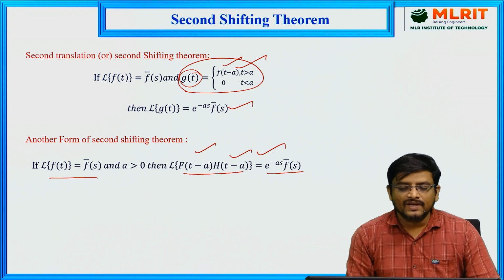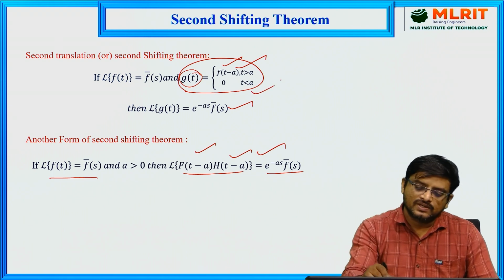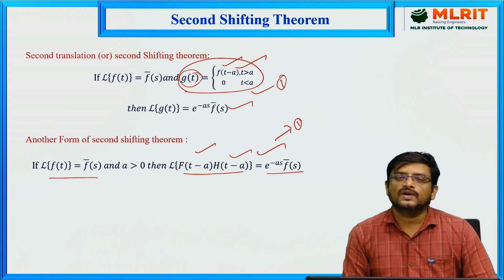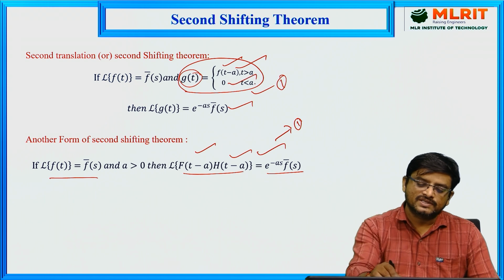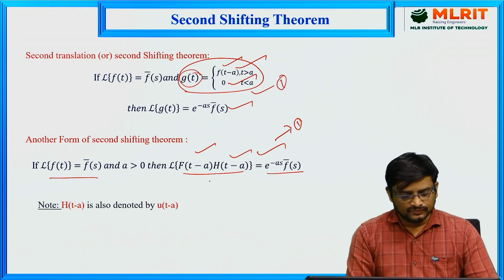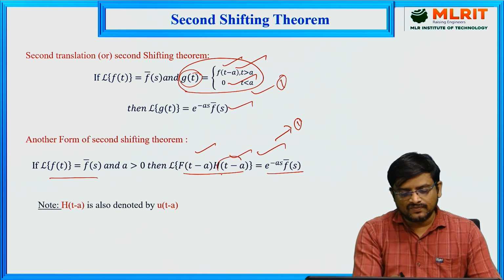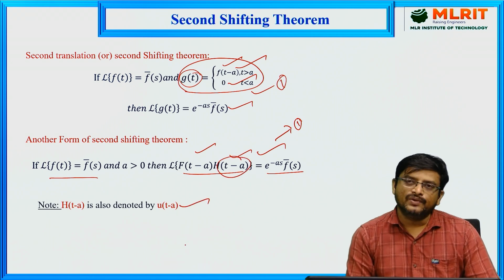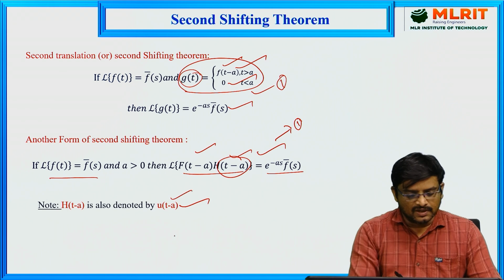Now we'll take one example for each form. For this form we'll take one example, and for the other we will take another example. We'll see how to find the Laplace transform of g of t whenever it is defined like this. Here we have h of t minus a, or u of t minus a. This is the unit step function, or Heaviside unit step function, at the point a.